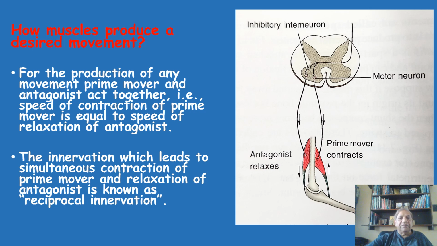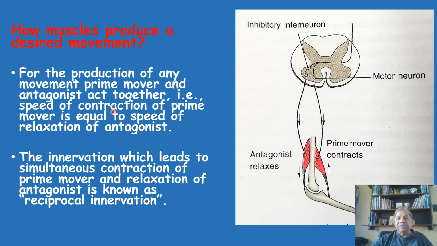Now for the production of any movement, prime mover and antagonist act together. This I am telling you for the first time. It is not only that the prime mover is contracting and producing the movement. At the very same time, the antagonist is also active. Both the action of the antagonist and prime mover are necessary for movement. They should act together. That is, the speed of contraction of the prime mover, here biceps and brachialis, should be equal to the speed of relaxation of the antagonist.